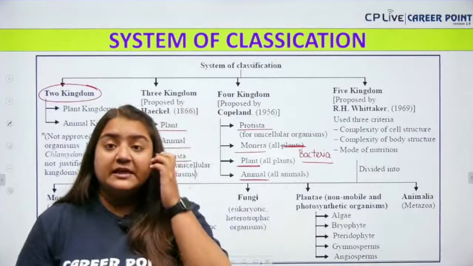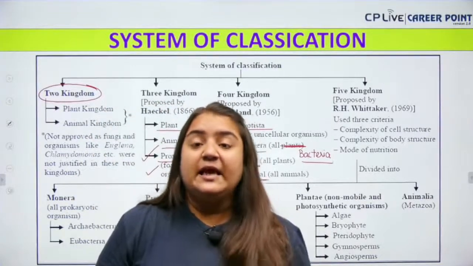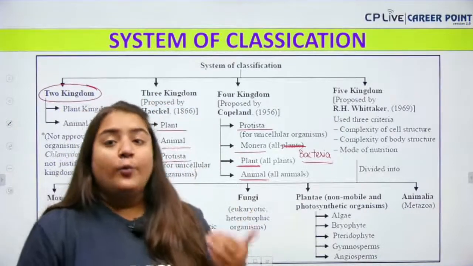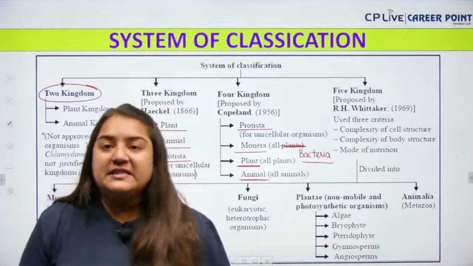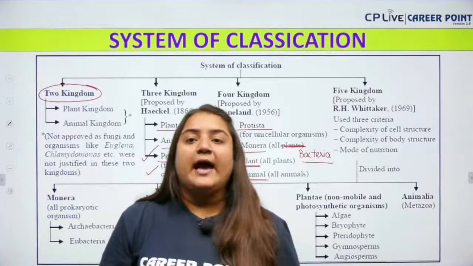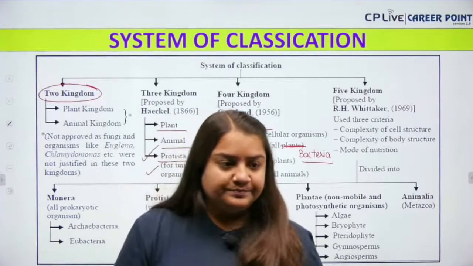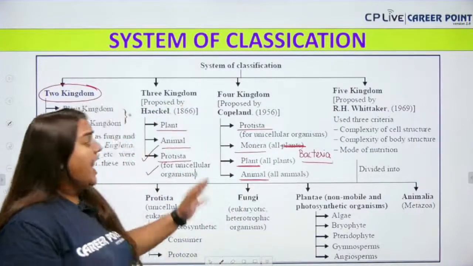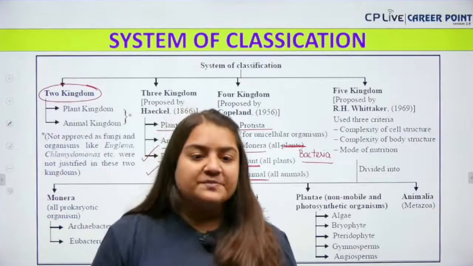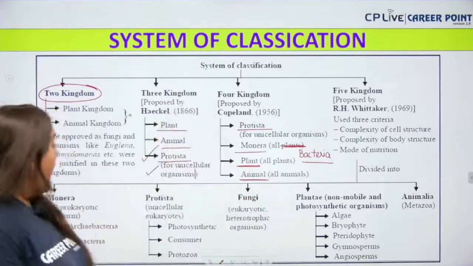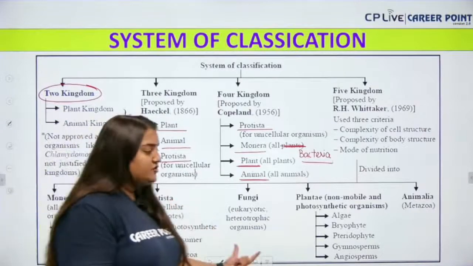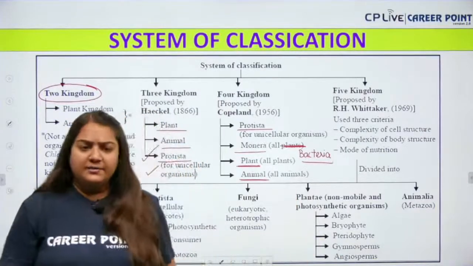The kingdoms which he proposed were basically according to the phylogenetic relationship. What is the phylogenetic relationship? When we classify organisms on the basis of evolutionary and ancestral characteristics, that is called phylogenetic classification. It is a beautiful and the most accepted classification, the five kingdom classification proposed by R.H. Whittaker. We have Monera, Protista, Fungi, Plantae, and Animalia.